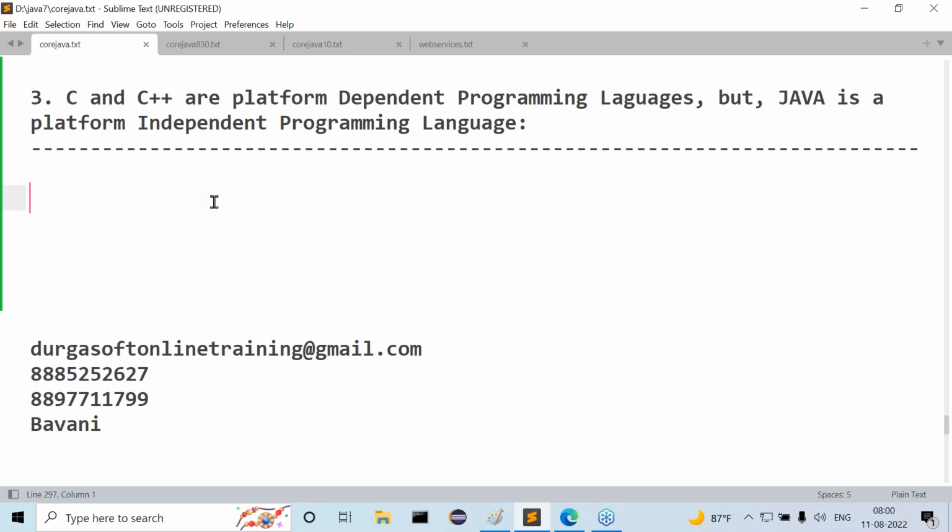First of all, tell me when a programming language is a platform independent programming language.